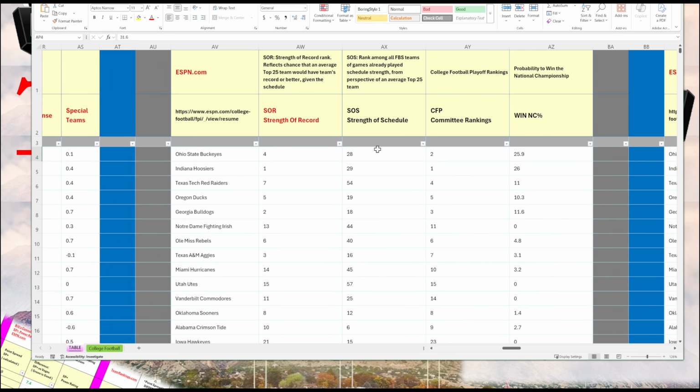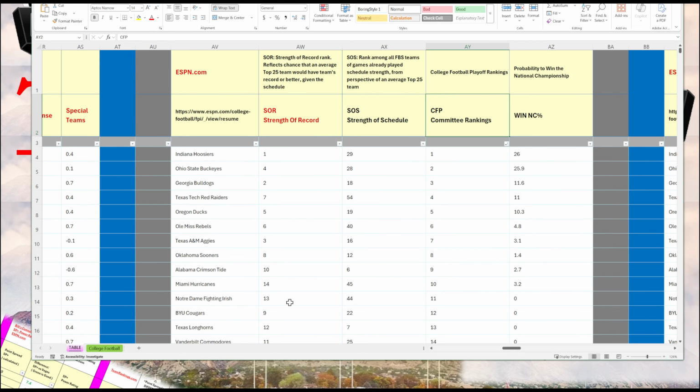Then I include key information from ESPN: strength of record, strength of schedule, and the rankings of the College Football Playoff Committee. To me, it's interesting to compare the committee rankings with the strength of record. So let's do that. Indiana is ranked number 1, and they have the number 1 strength of record. And we see some discrepancies here.